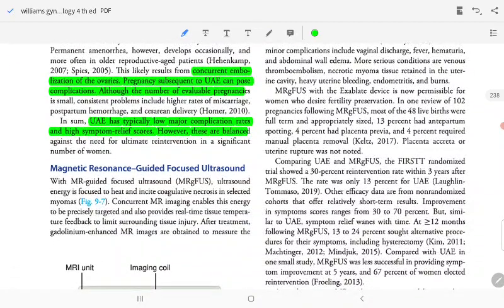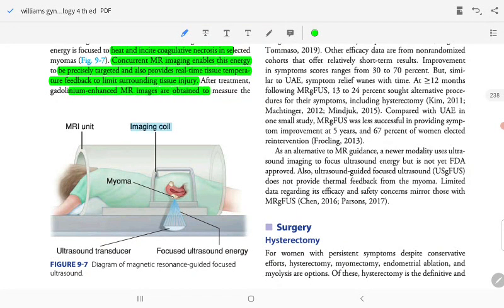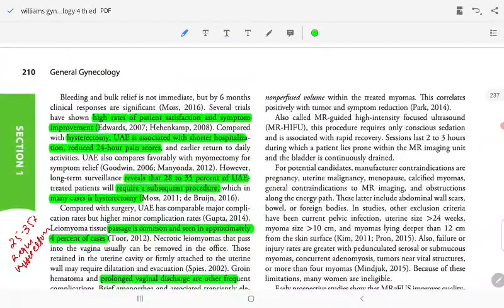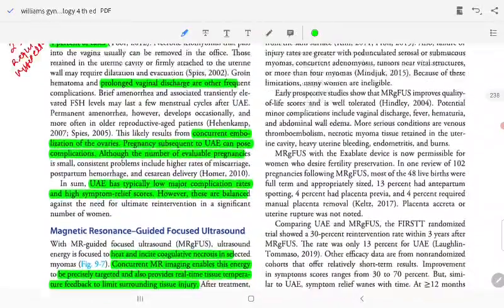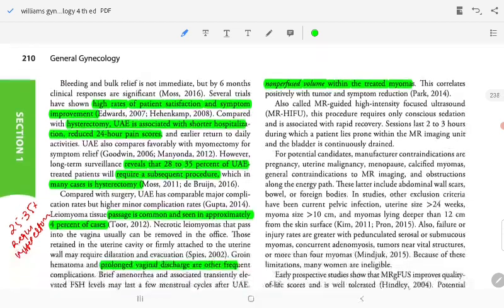In MR-guided focused ultrasound, ultrasound energy is focused to heat tissue inside the myoma, causing coagulation necrosis. Concurrent MR imaging enables this energy to be precisely targeted and also provides real-time tissue temperature feedback to limit surrounding tissue injury. After treatment, contrast-enhanced MR images are obtained to measure the non-perfused volume within the treated myoma, which correlates positively with tumor and symptom response.